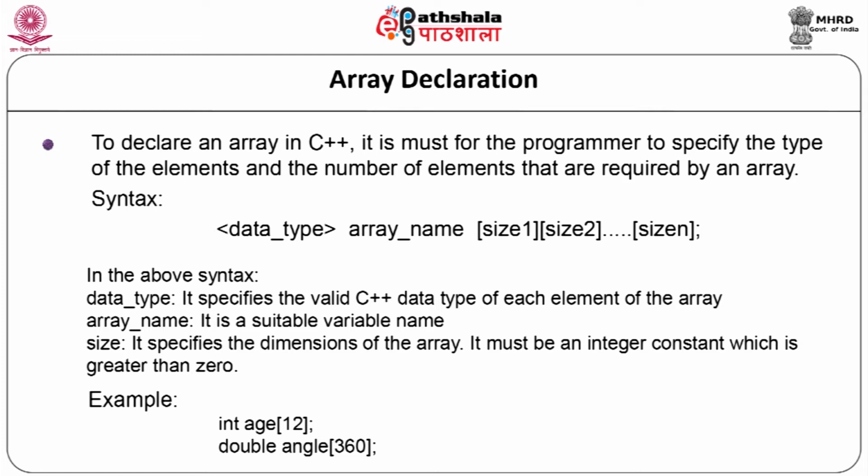Now, let us see the example. Integer age in square brackets 12. Here integer is the data type, age is the name of the array and 12 is the size. It will declare an array of 12 integer values. Next example, double angle in square brackets 360 semicolon. Here it will declare an array of double precision numbers.